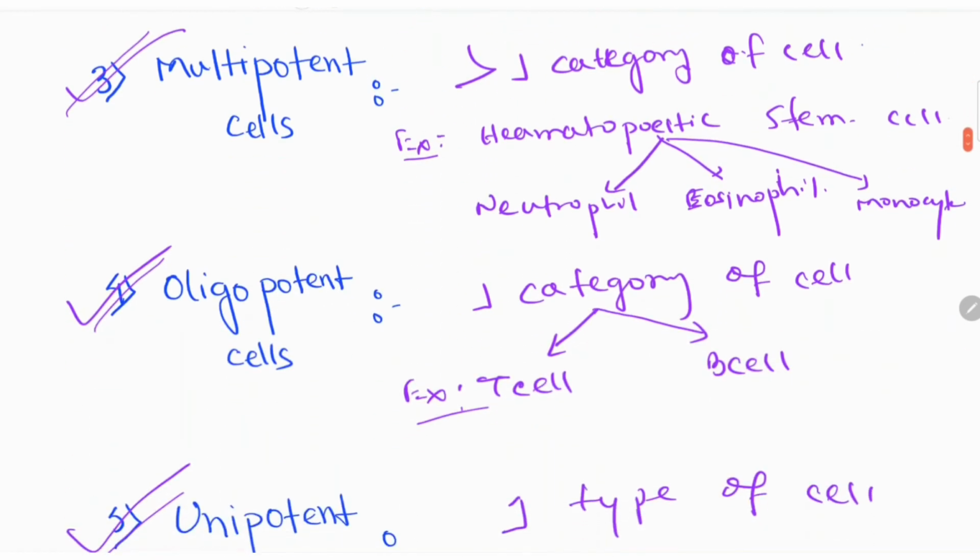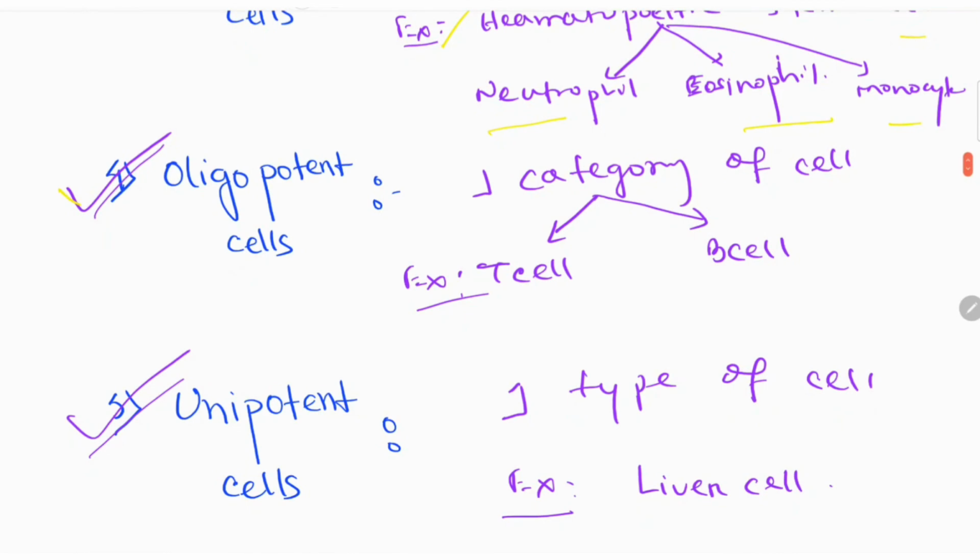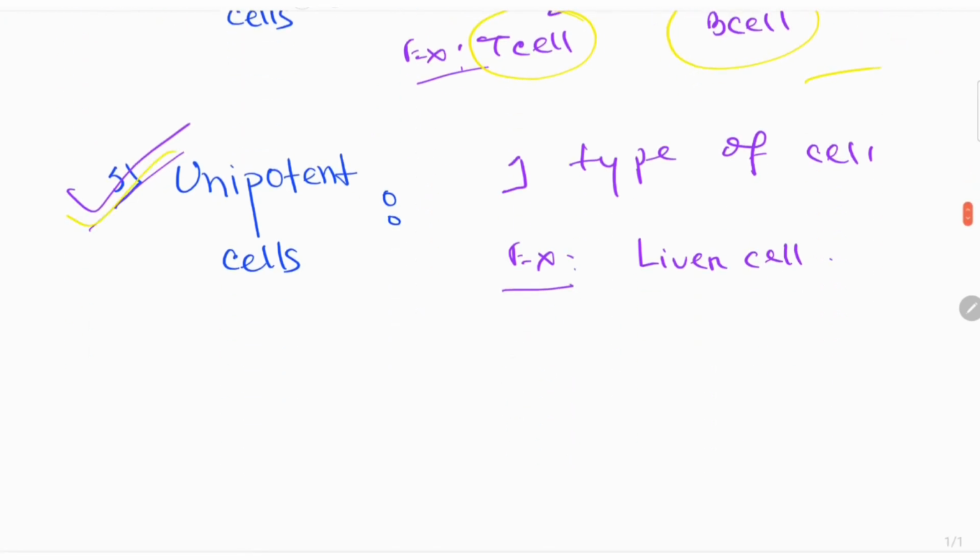Number 3 is multipotent cell, the ability to form more than one category of cell. So example is hematopoietic stem cell, like neutrophil, eosinophil, basophil. And number 4 is oligopotent cell. Oligopotent cell, they can form one category of cell like T cell and B cell. Those are one category of cell. Number 5 is unipotent cell. They can form only one type of cell like liver cell.